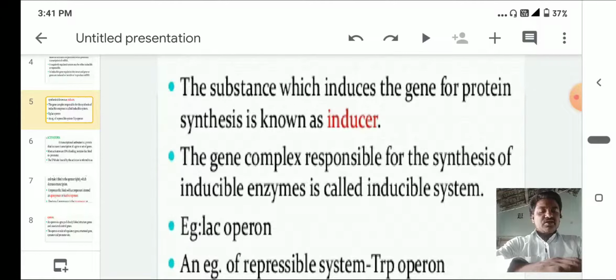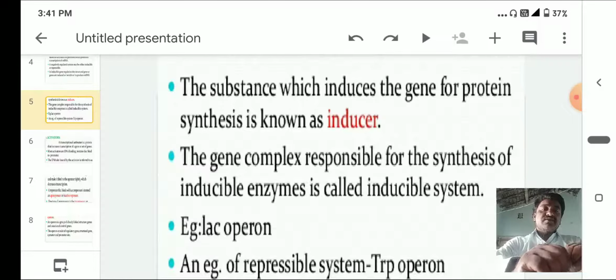This lactose inducer molecule changes the configuration of the repressor which is present on the operator. Whenever the repressor protein comes out of the operator, RNA polymerase attaches to the promoter region, and from that region mRNA production takes place. That is called transcription.